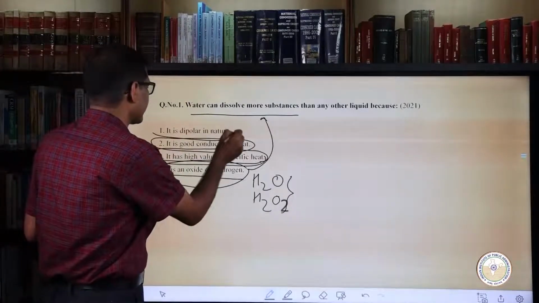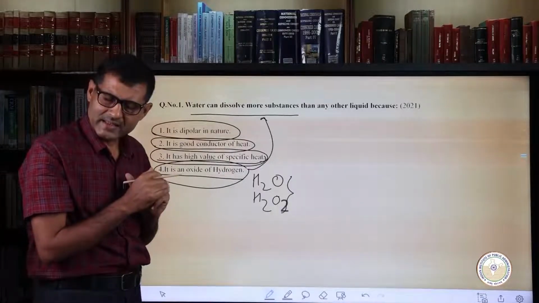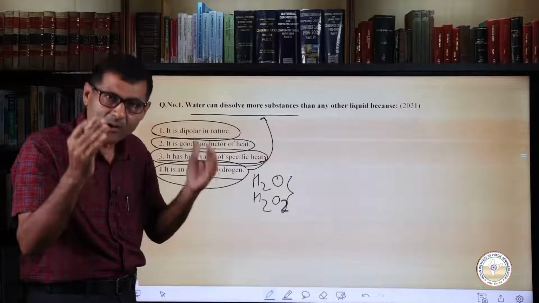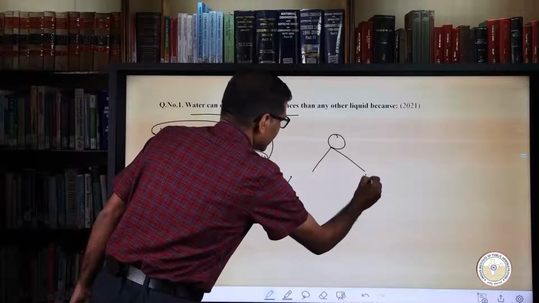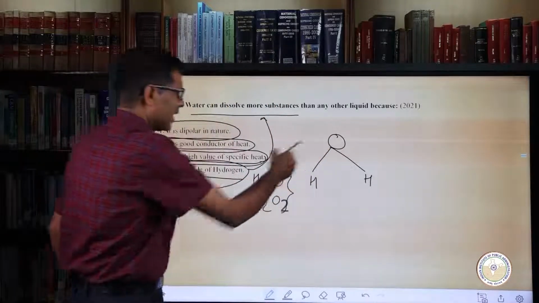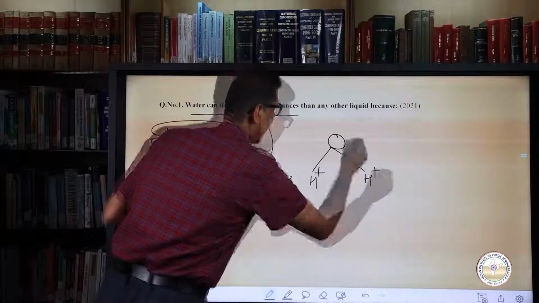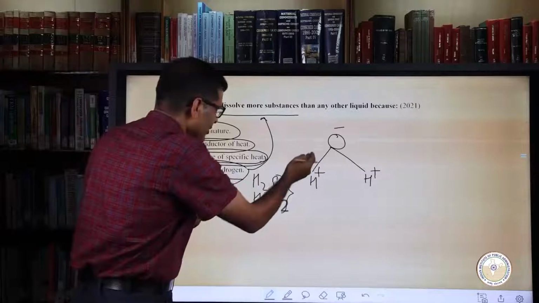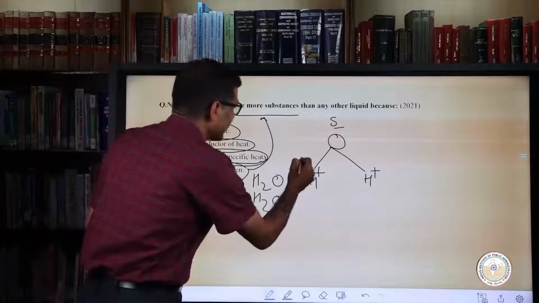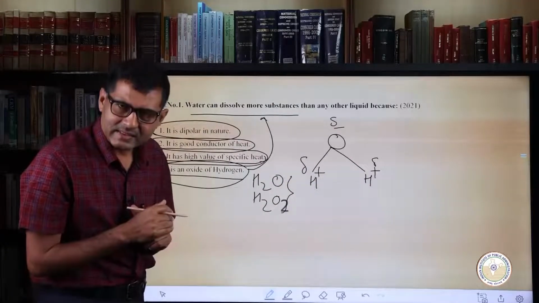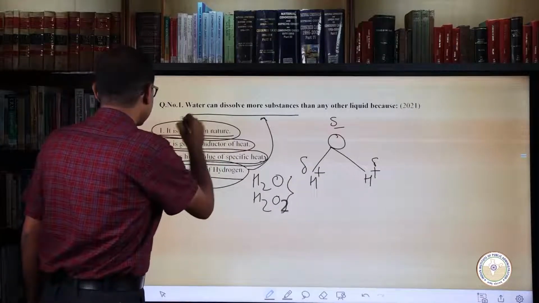Now we look at the final option, that is the option number first or the statement number first, that it is dipolar in nature. Yes, water is dipolar in nature. But how? If you look at the structure of water, you find hydrogen are attached with it, and hydrogen is having positive charge and oxygen negative charge. In the course of interaction, we find that oxygen becomes partially negative and hydrogen partially positive, and as such it is a feature of polarity, and that is why the first statement is the correct answer.